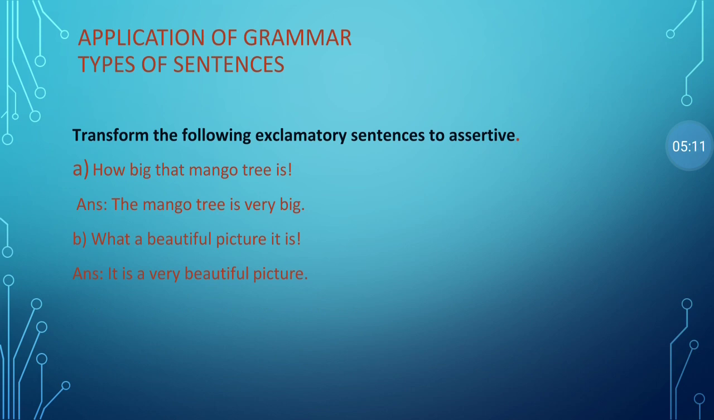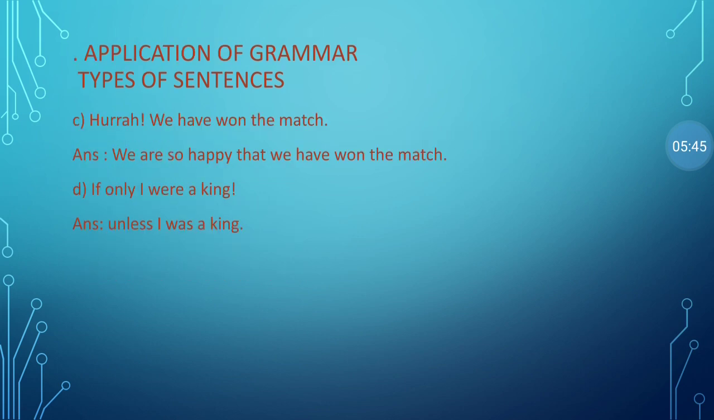Transfer the following exclamatory sentence into assertive: How big that mango tree is! When we transfer exclamatory to assertive, we delete what and how. When we delete what and how, we use words like very, so, great, such to make the sentence assertive. How big that mango tree is! The mango tree is very big. What a beautiful picture it is! It is a very beautiful picture.